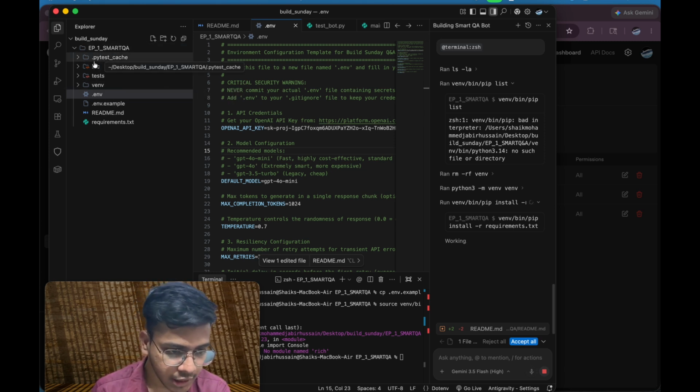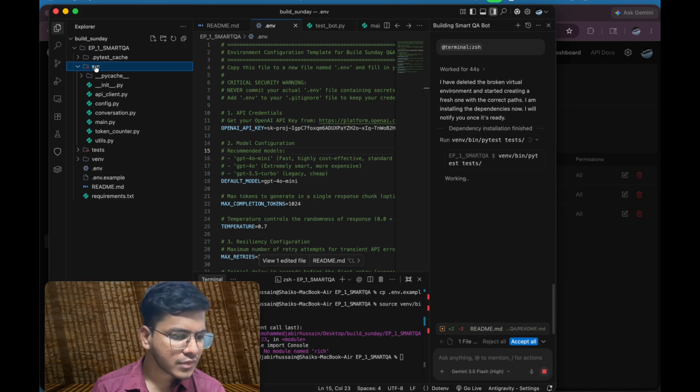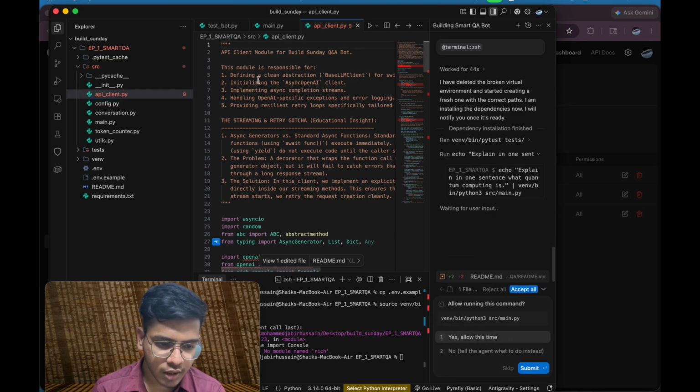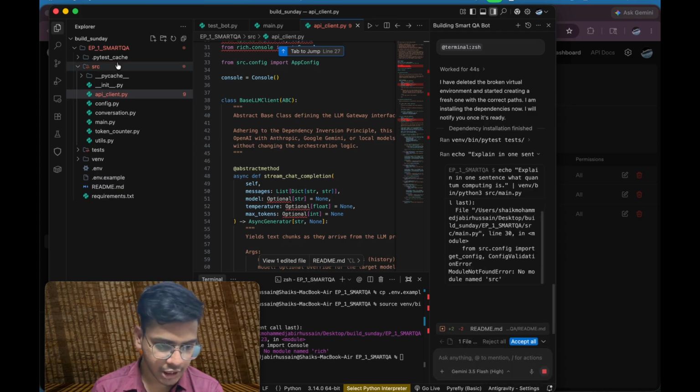So if you see in the Smart QA application, we have the PyTest cache, these are node modules, and SRC. SRC is the main code folder. In this, the API client is responsible for defining abstraction and calling APIs from the chatbot to OpenAI and all.